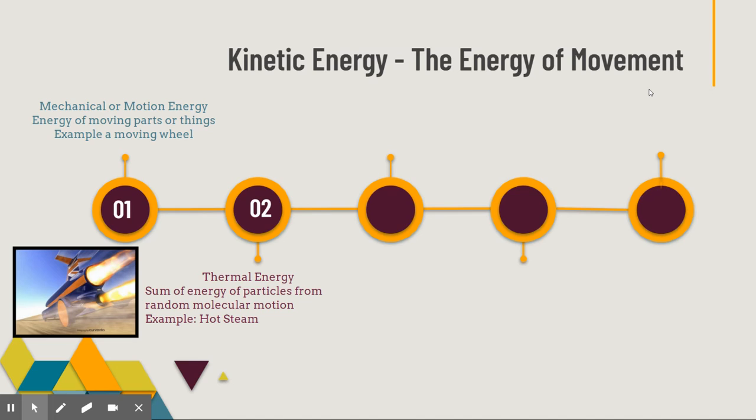Another one, which you just learned a couple of lessons ago, is thermal energy. Thermal energy is the sum of all the energy of the particles due to random molecular motion. If we think of hot steam, the temperature is hot, but the thermal energy could be quite high depending on how many particles there are, because the more particles there are, the bigger the sum of the energy. So there's an example of a burner that has thermal energy.